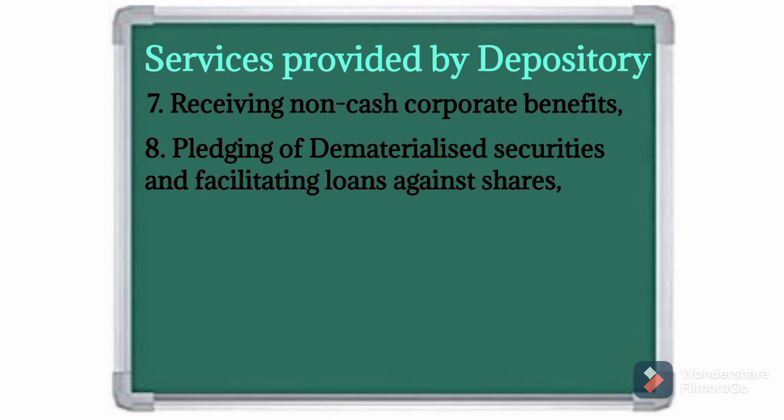Then you can pledge your electronic securities with the bank as security, and you can get a loan from the bank. It is also one service provided by depository.